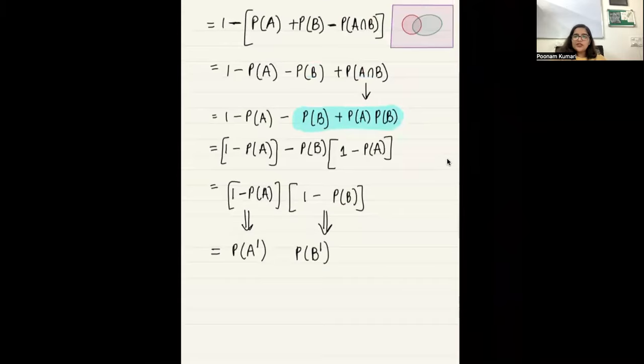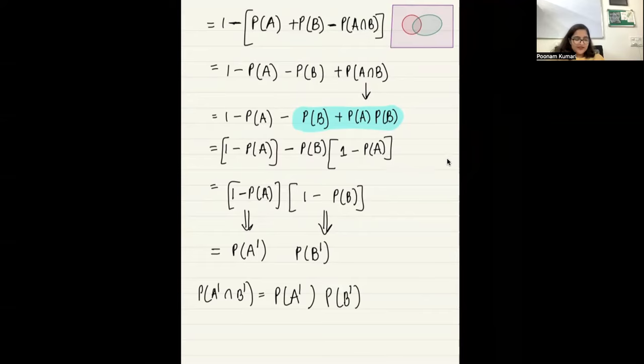So what does this tell me? Probability of A complement intersection B complement is equal to probability of A complement times probability of B complement, right? So now what happens? I have shown whatever I needed to show.